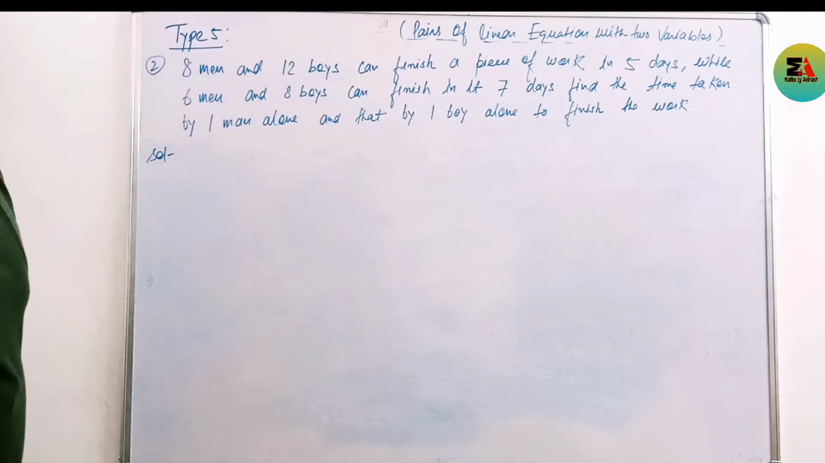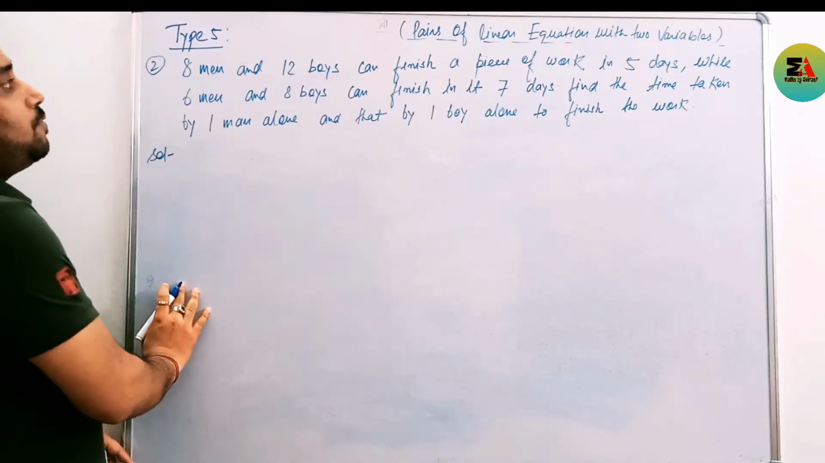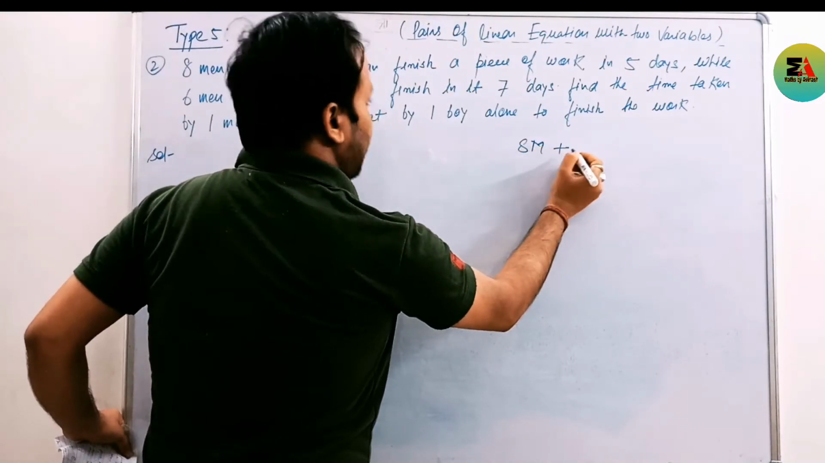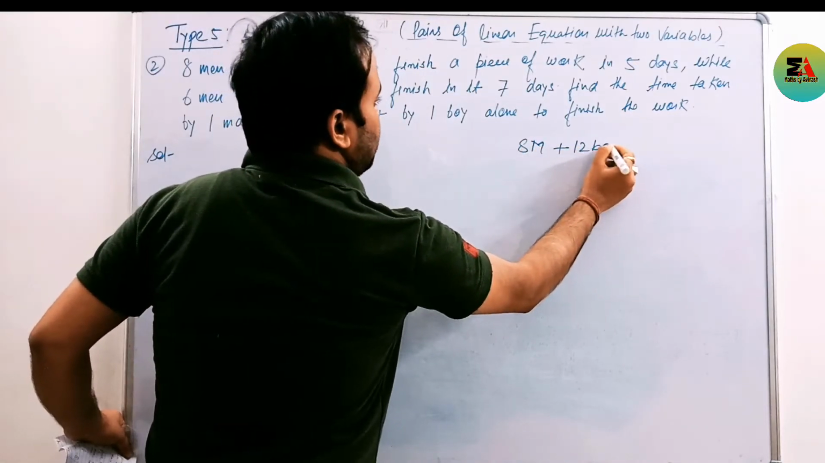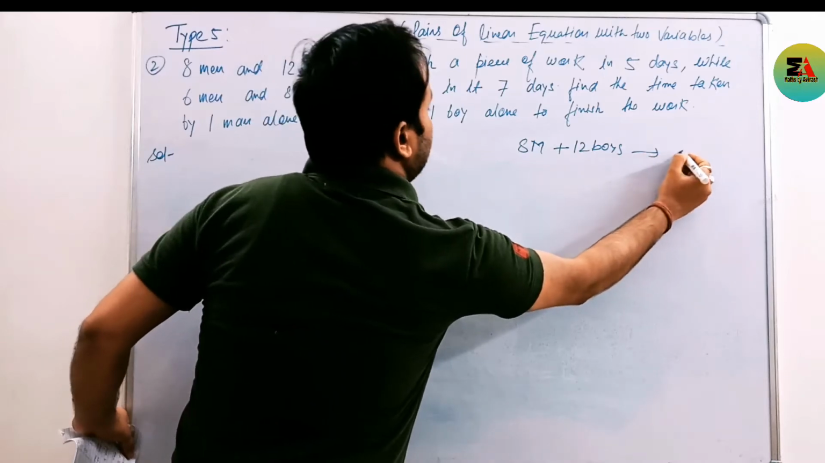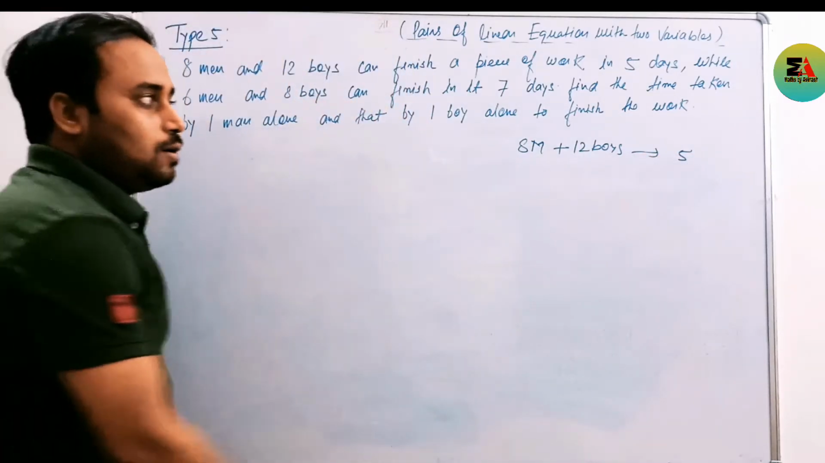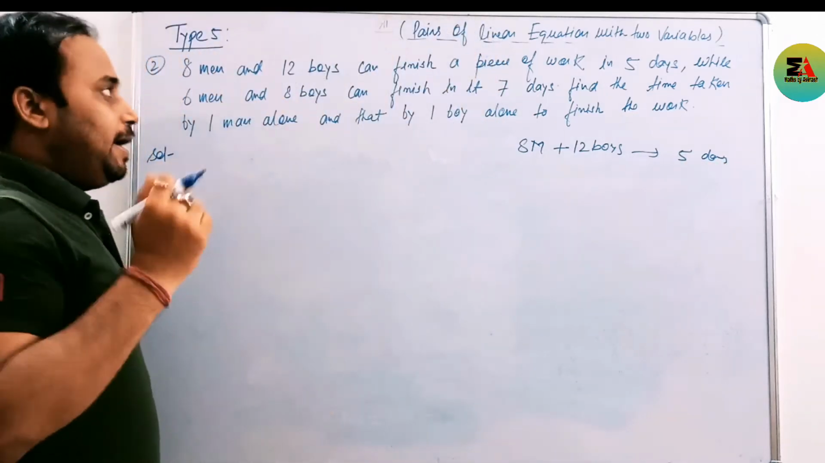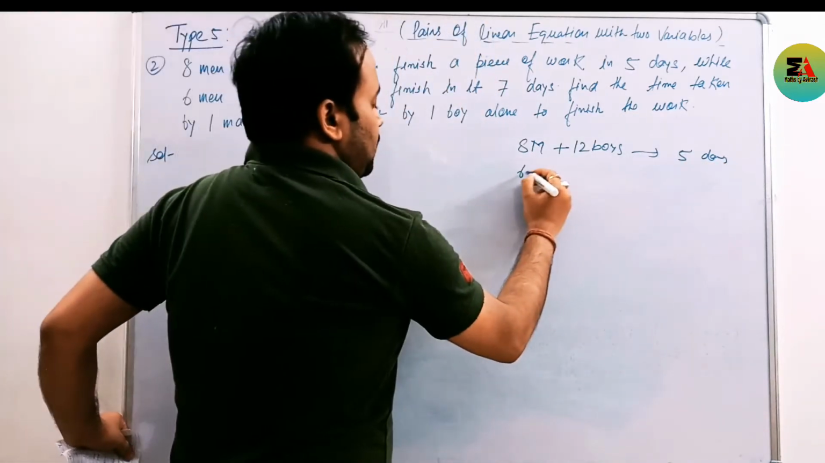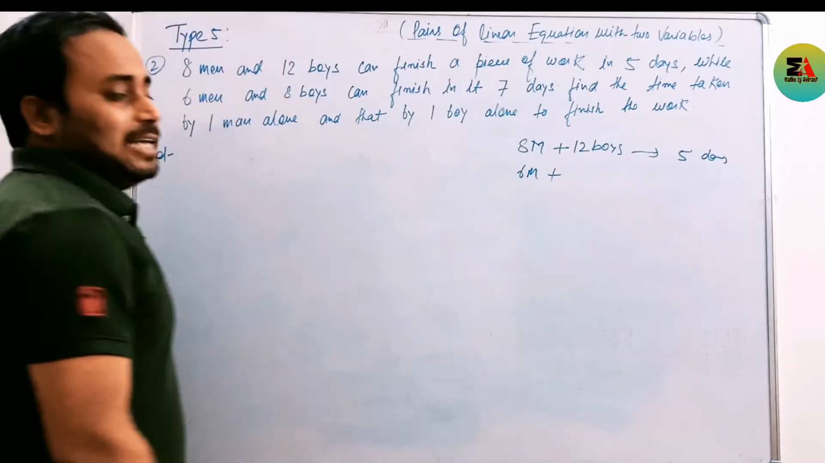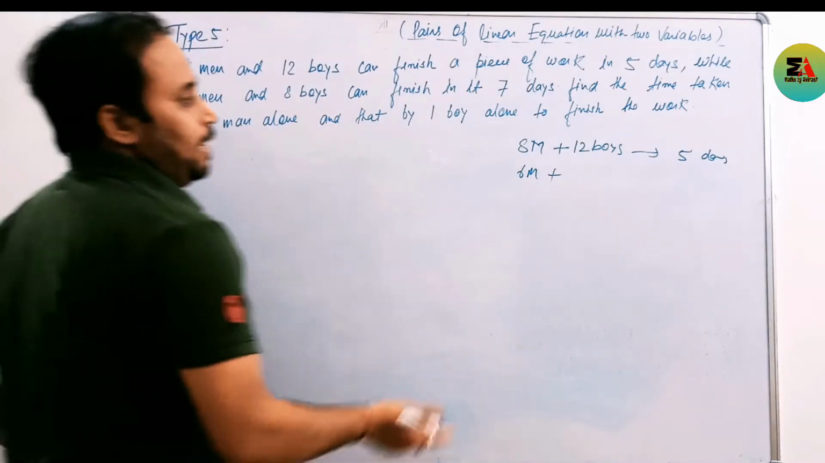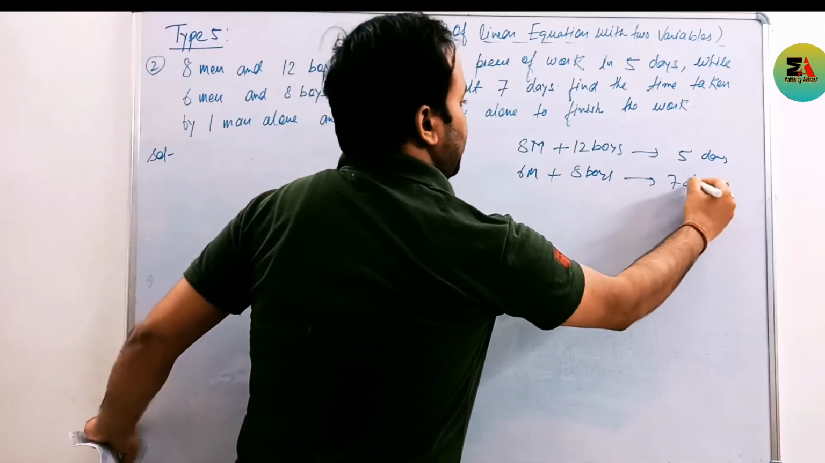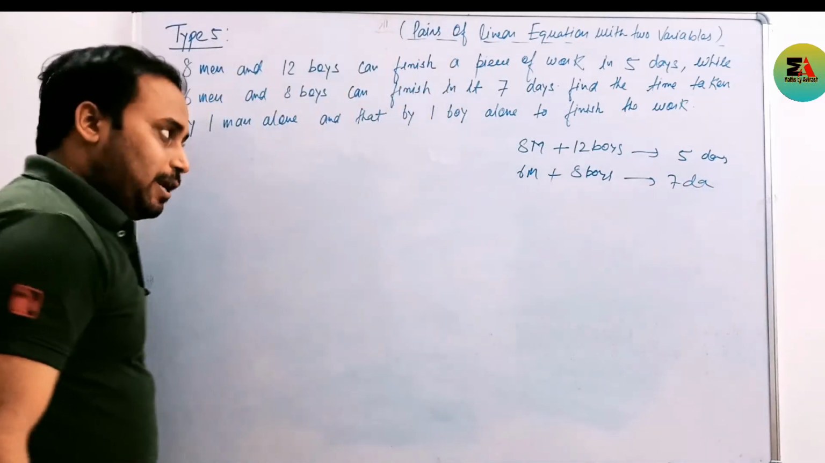See what the question says. We have some piece of work. In this work, 8 men and 12 boys can do a piece of work in how many days? 5 days. And the same work has been done by 6 men and 8 boys in 7 days. We have to calculate what?